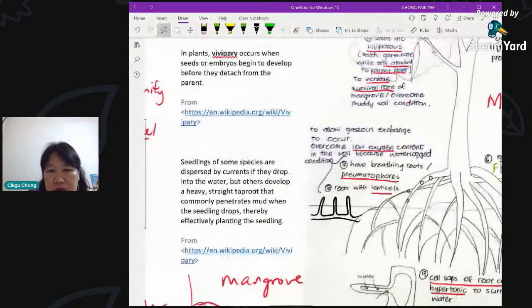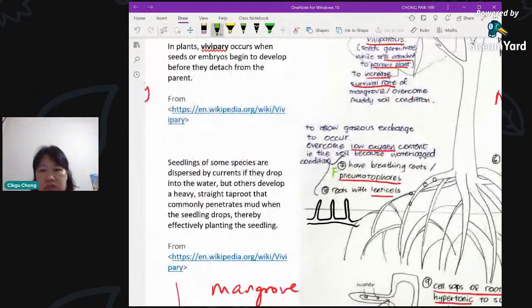This is your F, pneumatophores. Breathing roots are called pneumatophores. This is to overcome the problem of having low oxygen content in the soil, because of waterlogged conditions.